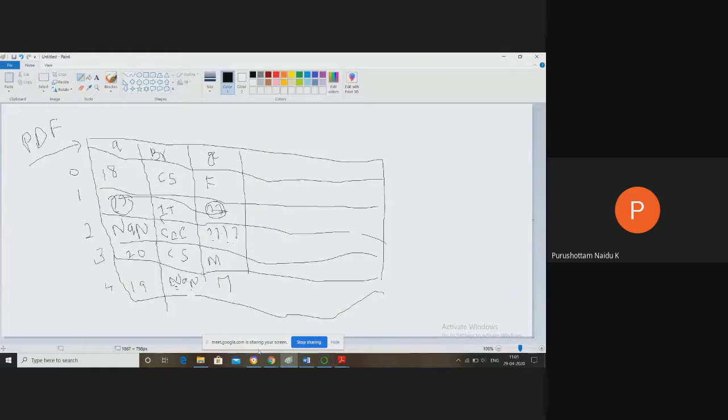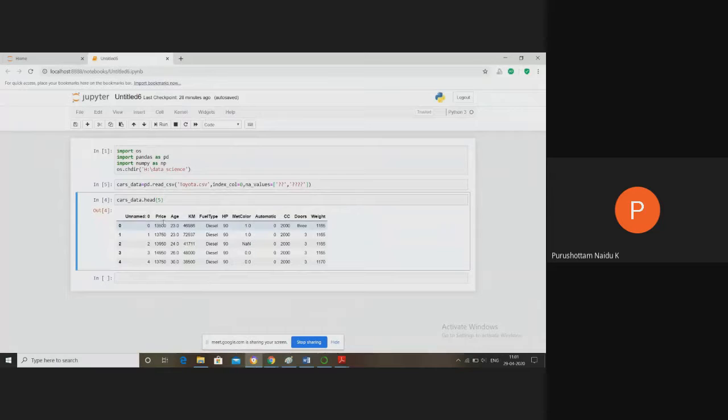Okay, so come back to our code. If I write the code like that, pd.read_csv toyota.csv, it creates a data frame, with index_col equal to 0. Then na_values: what are the different values we have for the blank cells?